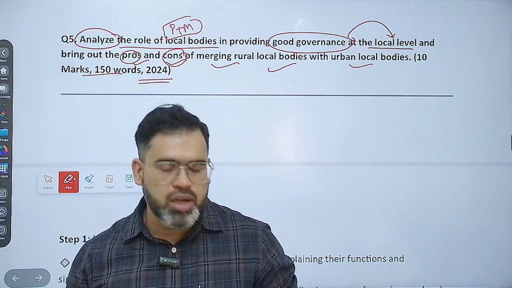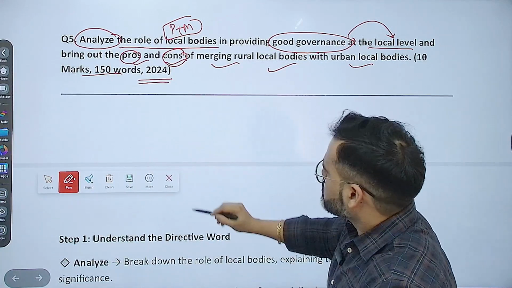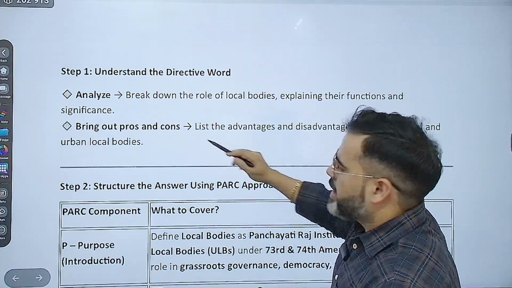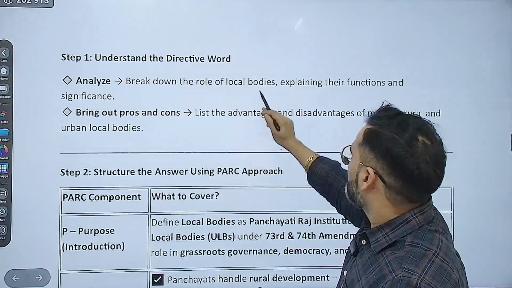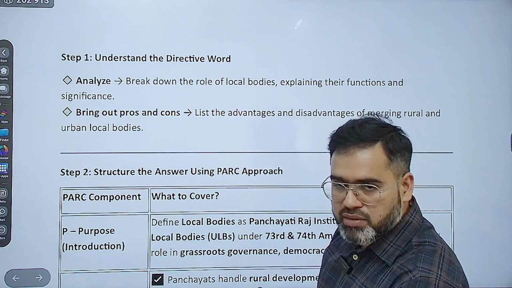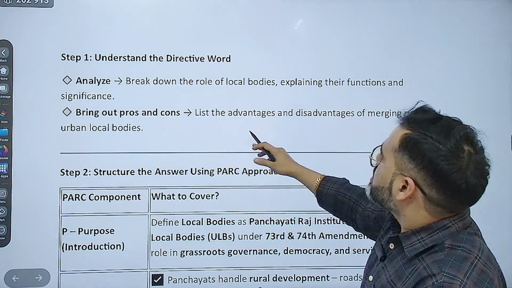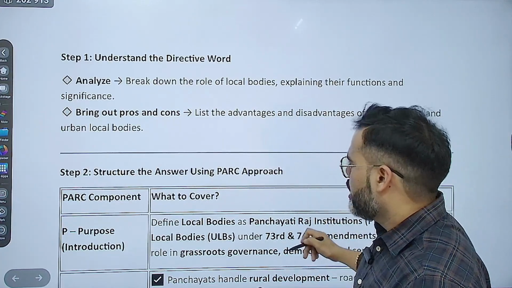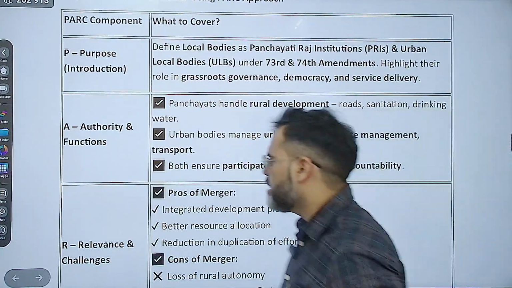Correct. It's easy or difficult? It's easy question basically. Now तो first you have to understand the question. What is the directive words? Analyze करना है. Analyze में आपको क्या करना है, break down the role of the local bodies. I told you, explaining their functions and the significance, how they are bringing good governance at the local level. And second question was bring out pro and cons. That means it asks about list the advantage and disadvantage of merging rural local bodies. That is the first step one, understand. Now PRC approach हमको लेना है, simple वही, P for purpose, that is introduction, easy है.